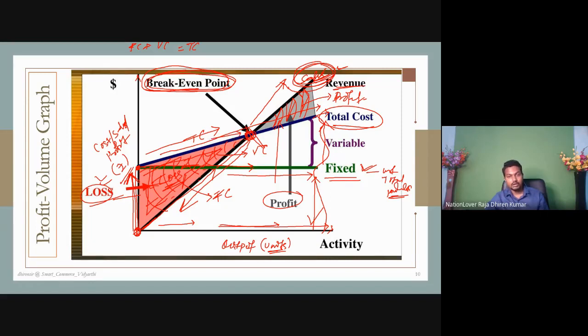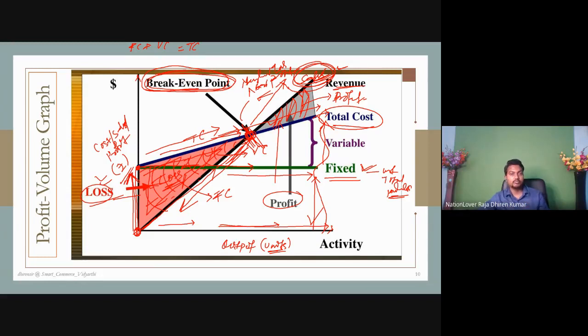Now here our total sale just reaches the total cost curve. Below it is the loss area, above it is the profit area. But at this point, we have neither loss nor profit.